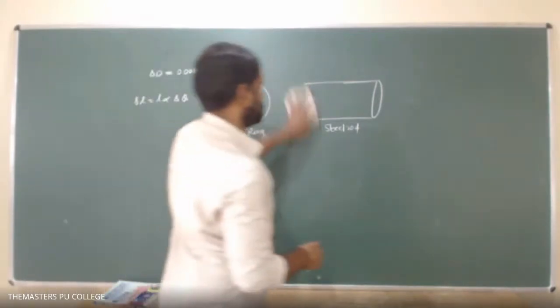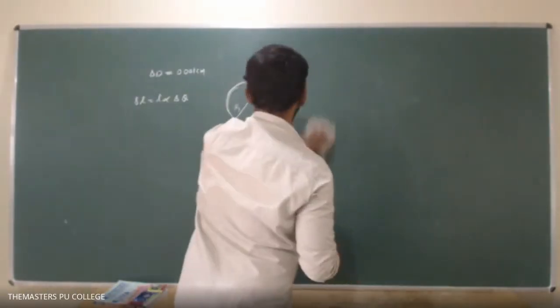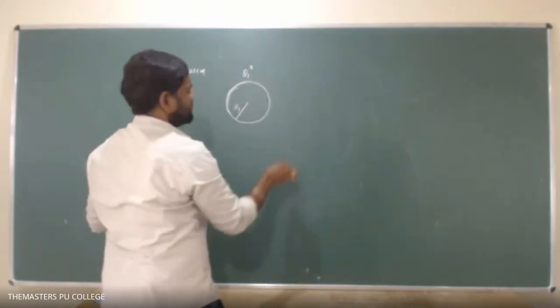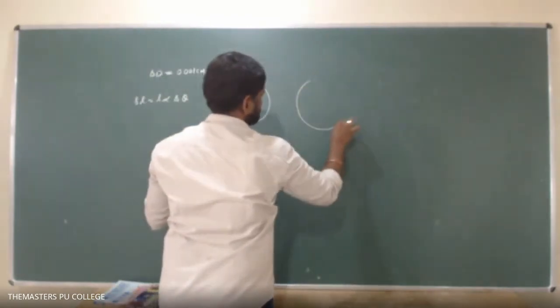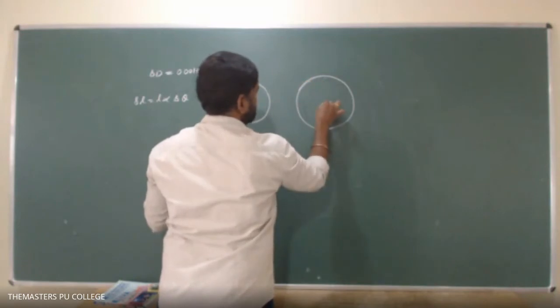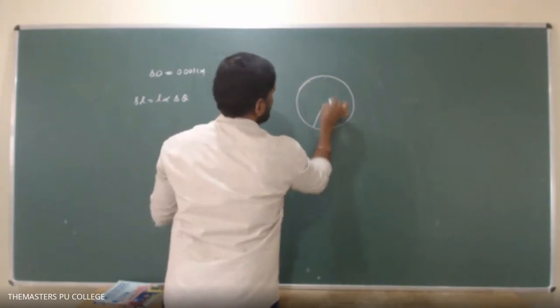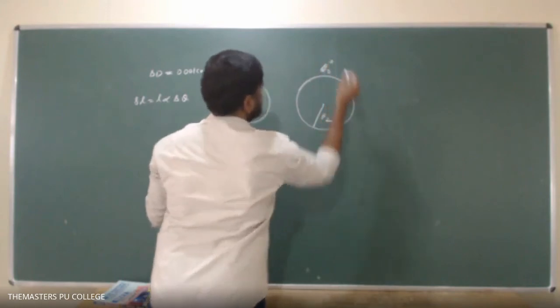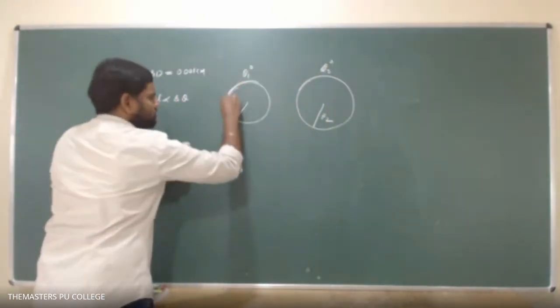Yes, sir. Yeah, so let us solve this one. Okay, let us solve this one. So this is an aluminum ring at theta 1 degree. When the temperature increases, now the radius has become R2 at theta 2 degree. What is the length of this aluminum ring?